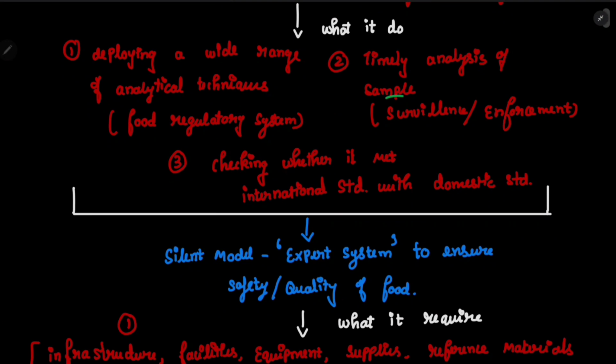Next question: what can this laboratory do? It can do various things. There are three important points which I have mentioned here. The first one is that it deploys a wide range of analytical techniques. These analytical techniques will be used for the food regulatory system, right? Which means it will do some analysis. That's it, simple point. And the second one is that these analyses will be done in a timely manner.